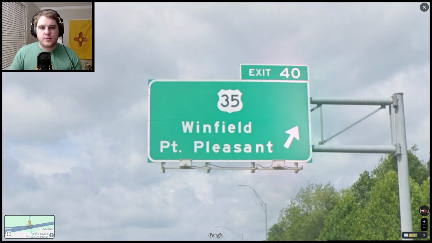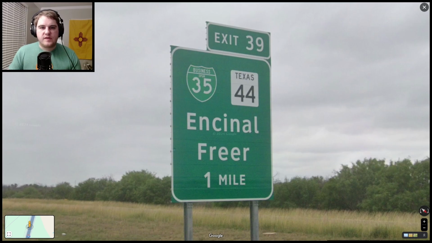There's also the US route system, which is similar to the highways and uses this white shield, as opposed to the blue interstate shield. You do occasionally see this business interstate sign. This is just another part of the interstate system, so in this case this would be found on Interstate 35.